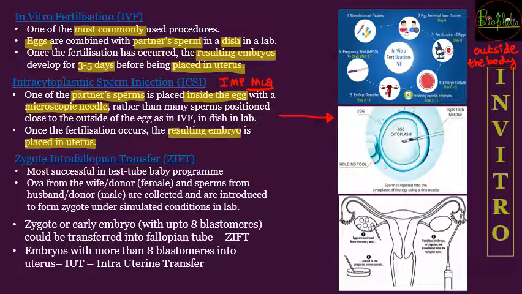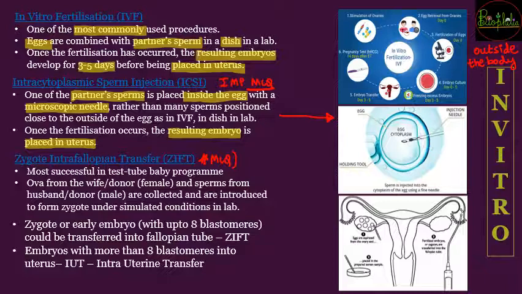So the next technique is zygote intrafallopian transfer. Again the full form is important for MCQ, that is ZIFT. ZIFT stands for zygote intrafallopian transfer. So as the name suggests, you can understand what is happening in this procedure: fertilization will take place outside the body, the zygote will be formed, and that zygote will be transferred into the fallopian tube. So that is the layman's language to understand this technique.